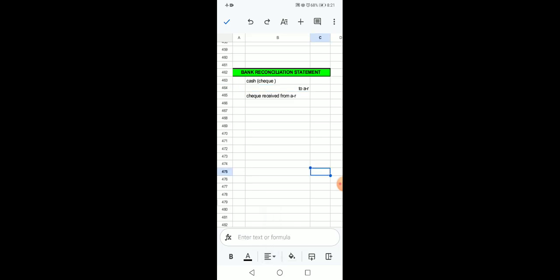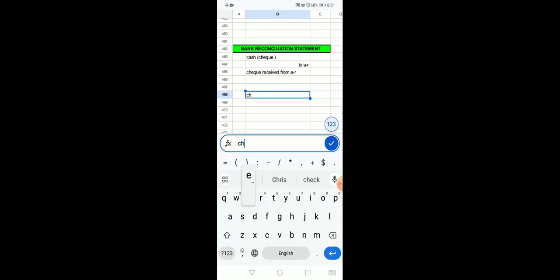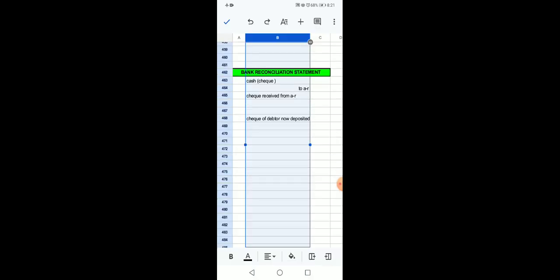I am just letting you know what we are going to do in the bank reconciliation statement. Then what we have done: the check of the debtor is now deposited into the bank. Initially we have received a check from the debtor, and the entry we have done is cash to account receivable, and now the same check has been deposited into the bank. That means the cash which we have received has now gone. Where has it gone? To the bank.